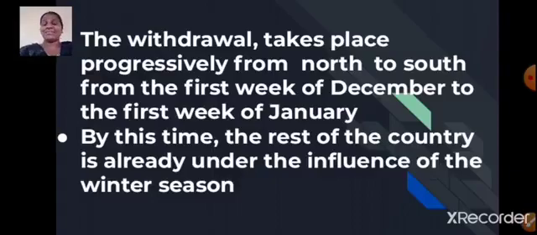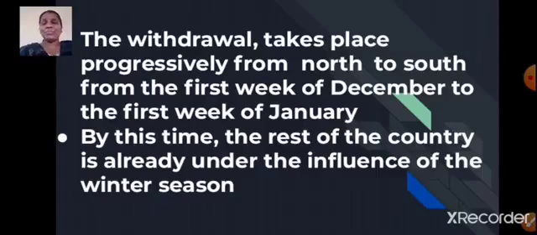What happens during this time in the Indian islands? Yes, withdrawal or the retreat of monsoon takes place. And what about the rest of the country during this time? Yes, by this time the rest of the country is already under the influence of the winter season.